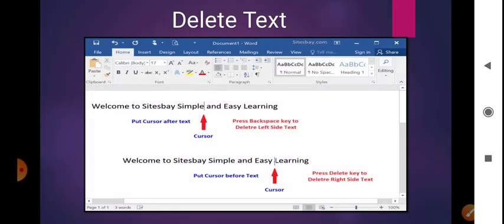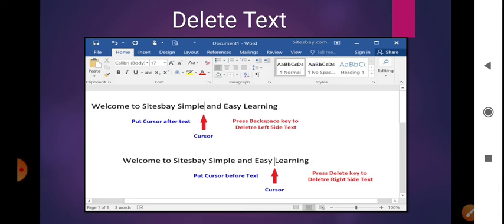And last is delete text. The delete command helps to correct typing mistakes. Move the cursor before the first letter to be deleted. Press the backspace key as often as you need until all the wrong text is deleted. Or you can also select the portion to be deleted and then press the delete key. The delete key too can be used for deleting text.